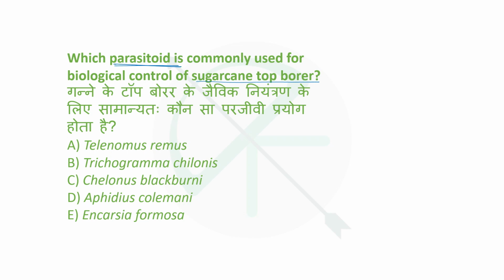So which parasitoid is responsible for control of sugarcane top borer? The right answer here is Isotima. Okay, Isotima javensis is responsible for controlling sugarcane top borer. There are various parasitoids that control sugarcane top borer, but the most commonly used one is Isotima javensis. Remember this. Okay.